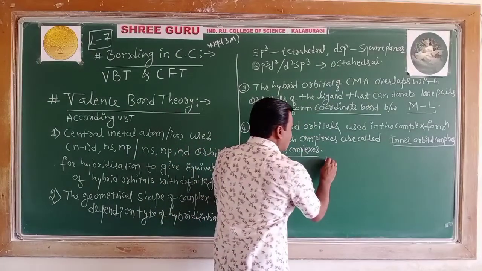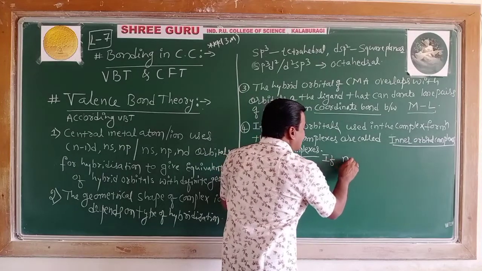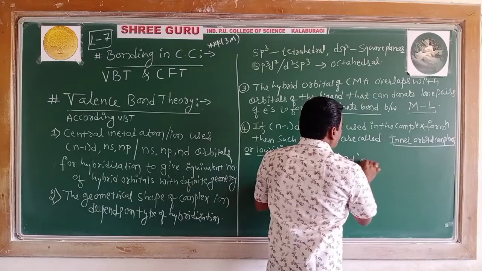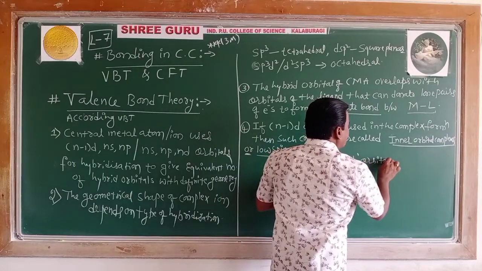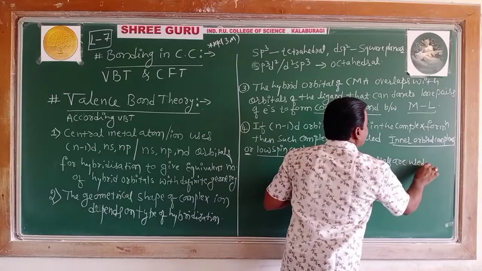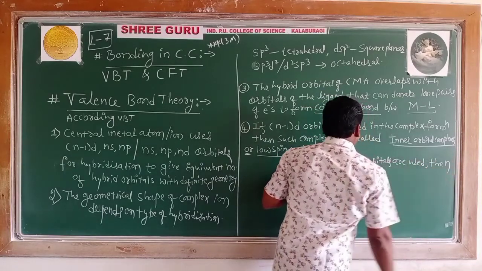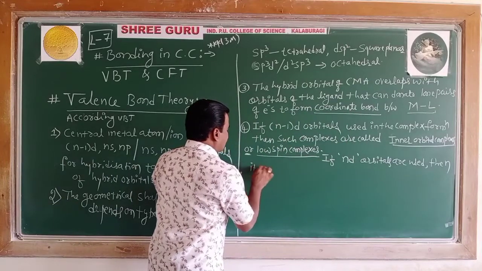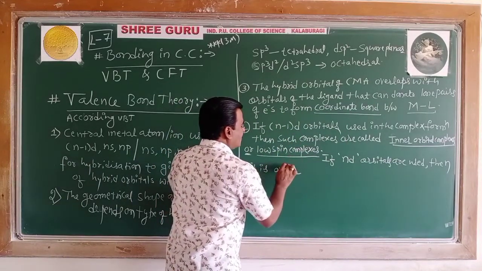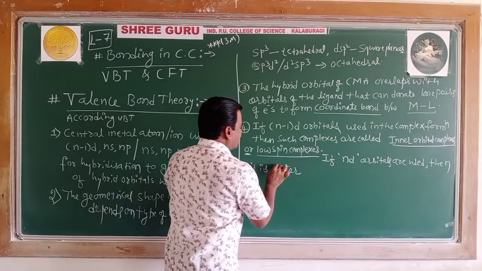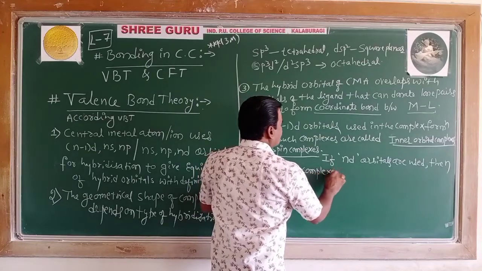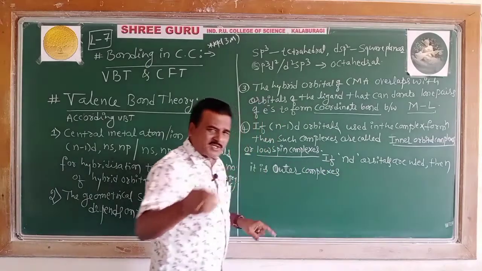In continuation, in the paragraph, if nd orbitals are used, then it is called outer orbital complexes.